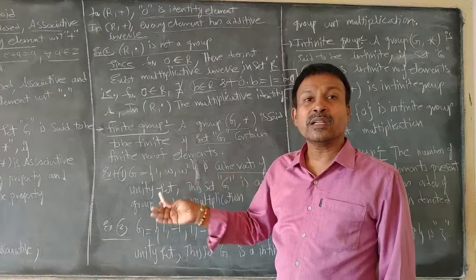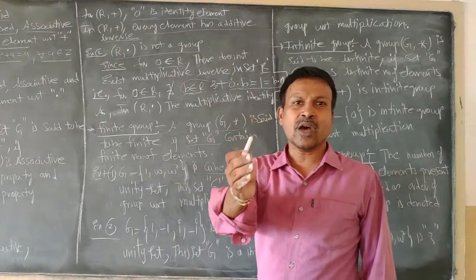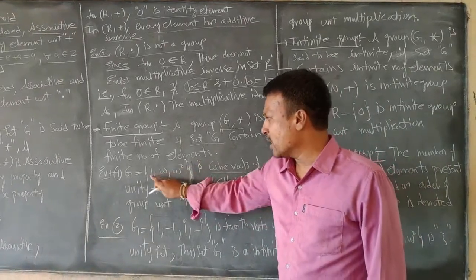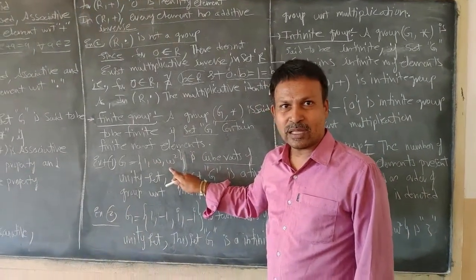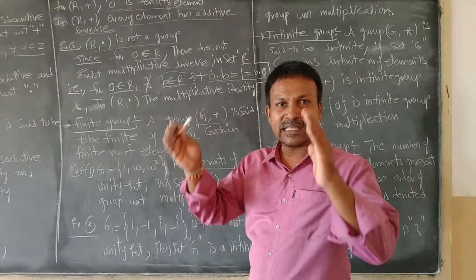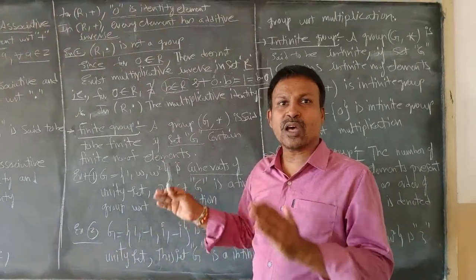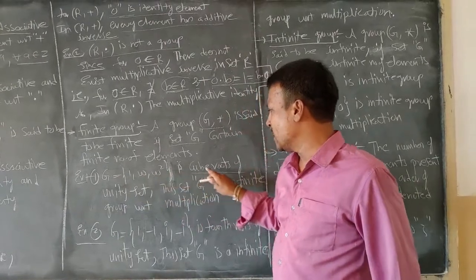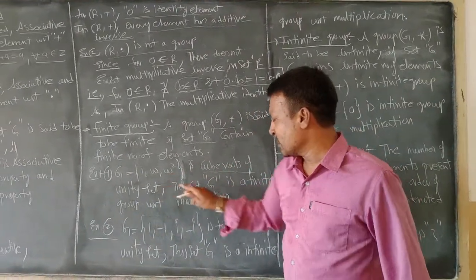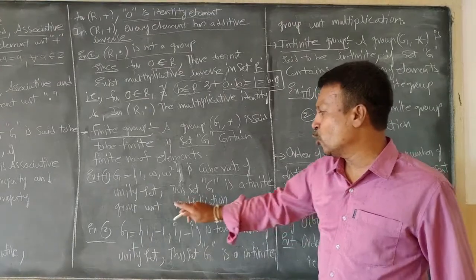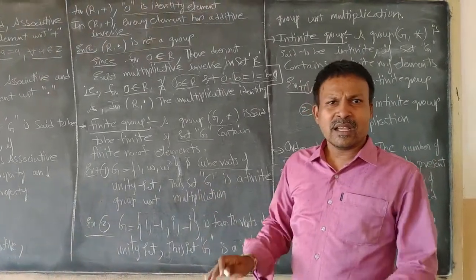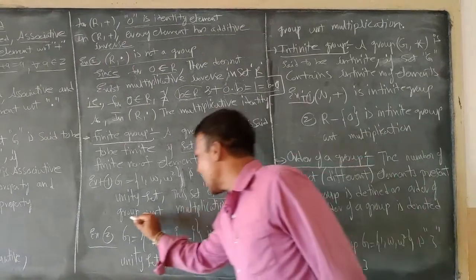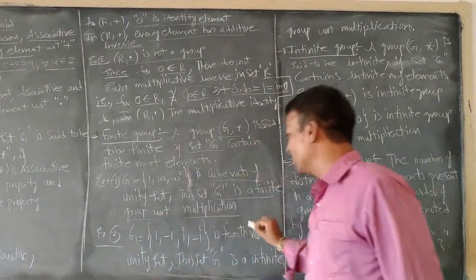This set you might have learned in your 12th standard or in your intermediate second year. Stating that 1, omega, omega square, these three elements, if they are taken as a set, it is called the cube roots of unity. Right. G is equal to {1, omega, omega square} is the cube roots of unity set. This set G is a finite group with respect to multiplication. Right. Here I have written that G is a finite group with respect to multiplication.